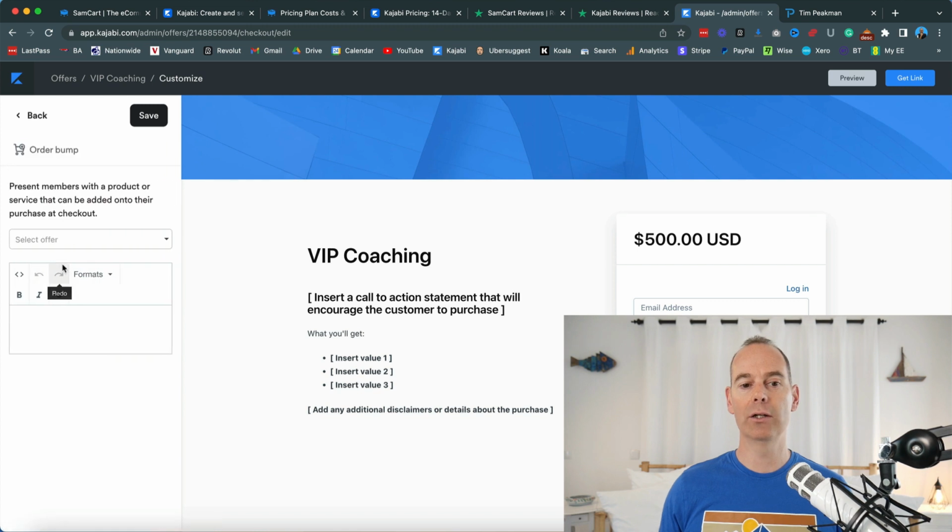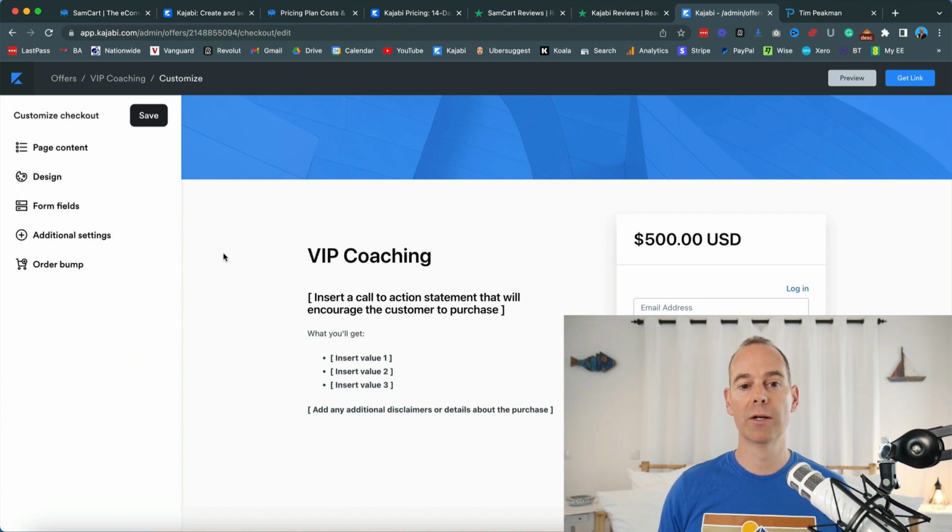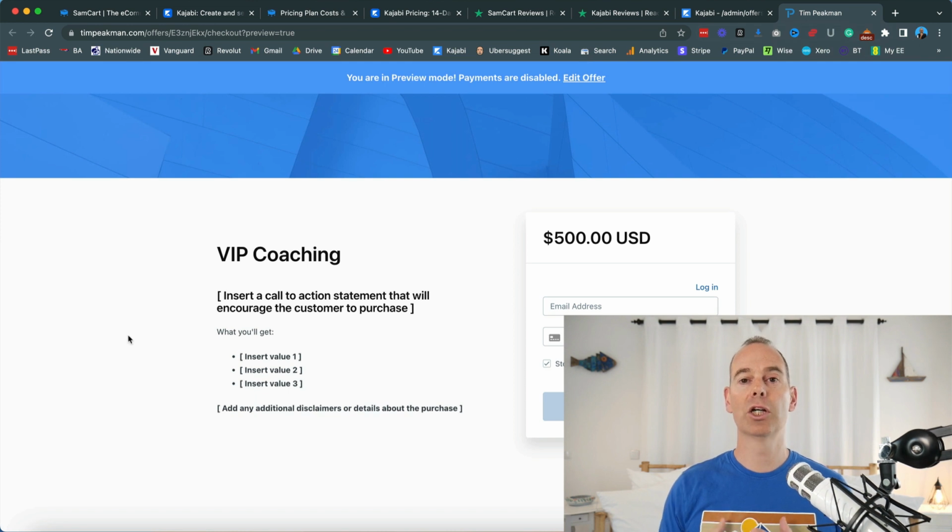And then this is where you add an order bump. So if you had another offer, say on this checkout, tick this box if you want a downloadable, or if you want an extra video or something like that, that's a little bit of an upsell, but it's called an order bump. So you can do all those on this page. And that's pretty much how it will look. And this is how Kajabi have been evolving their checkout, and there's more stuff coming out soon.